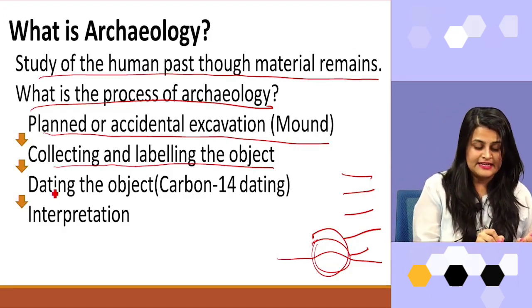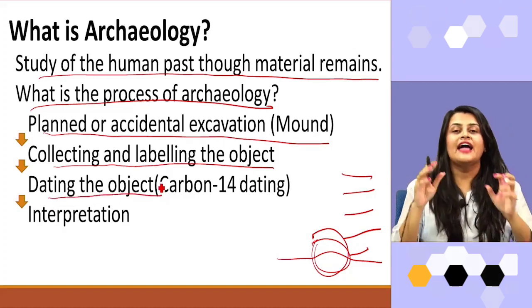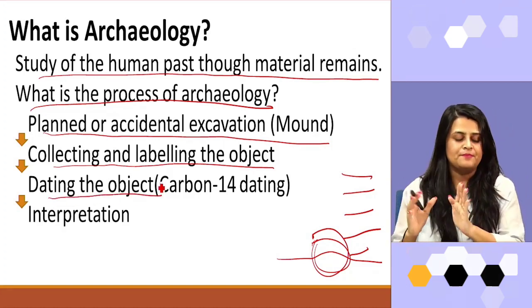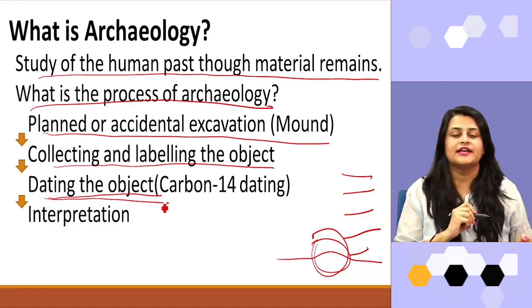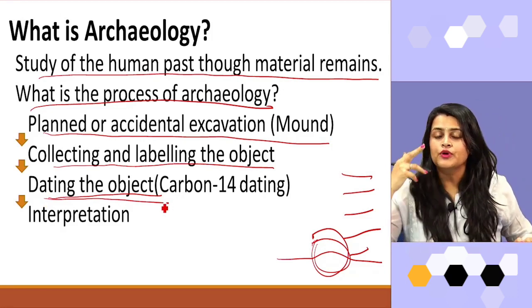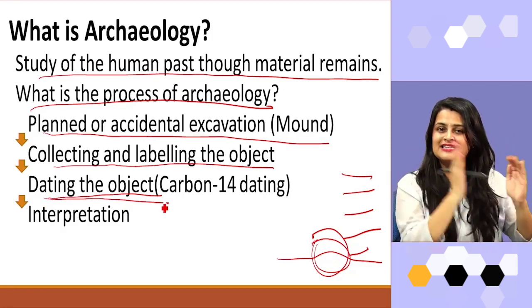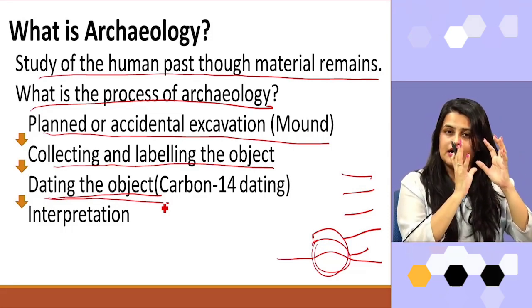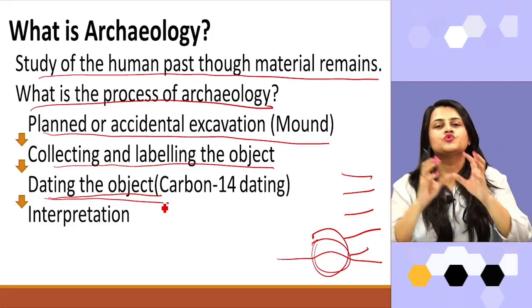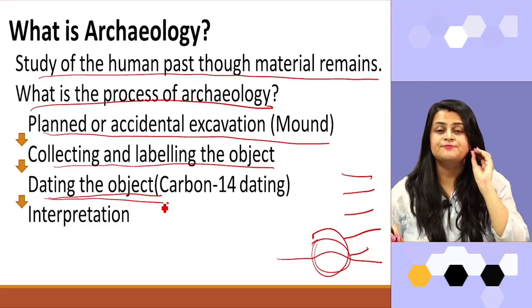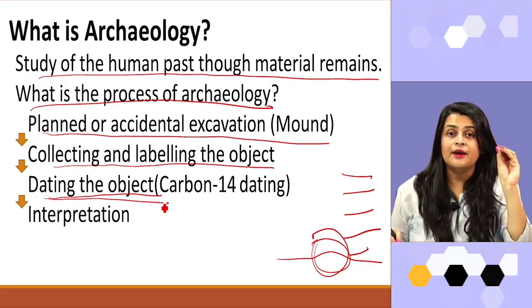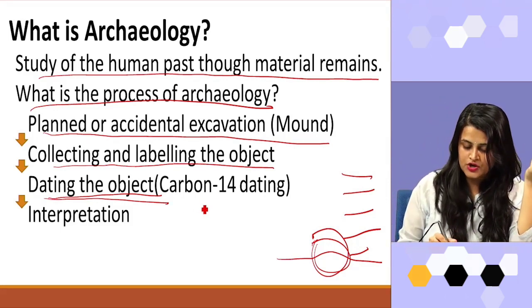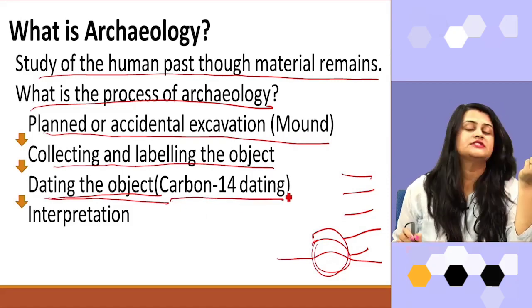After labeling it, they identify and analyze its time period, means the dating of the object. Now, how do archaeologists know that this object belongs to a specific time period? It is because of carbon dating, or we also call it carbon-14 dating.